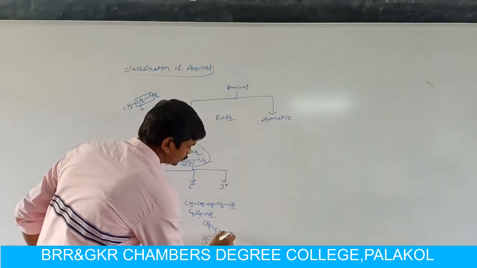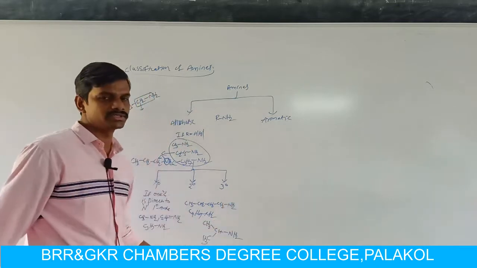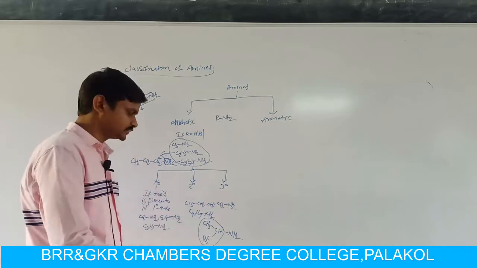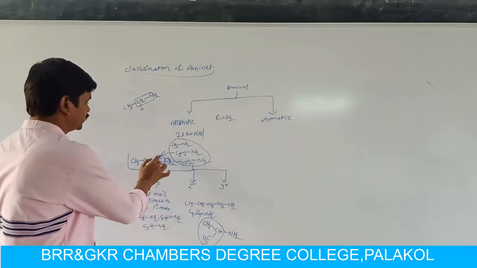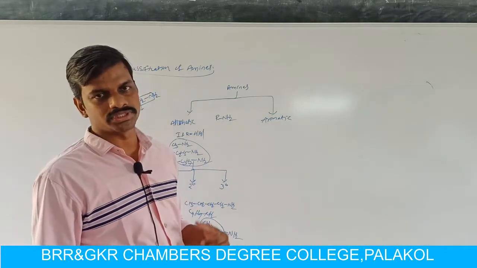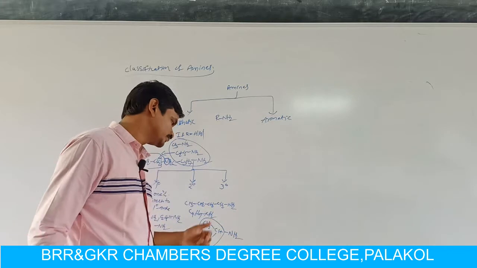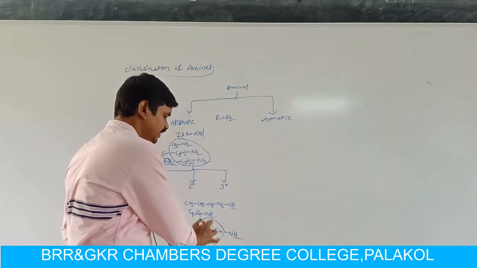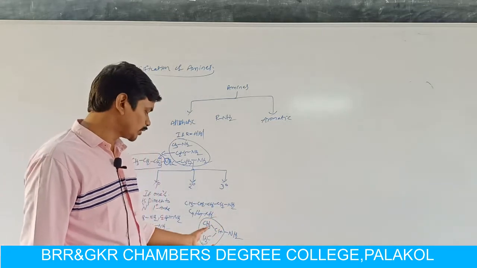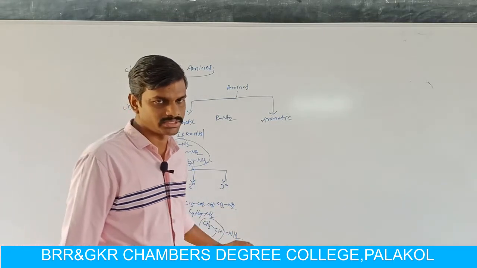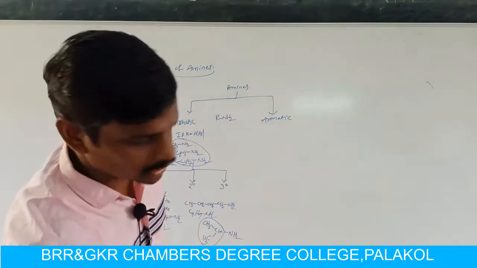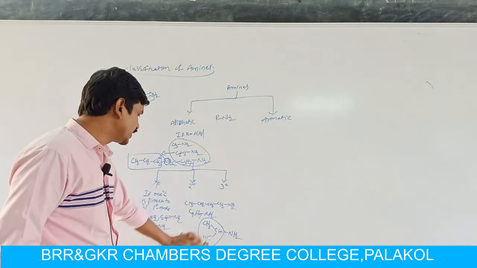If CH3 is attached to NH2, then it is also a primary amine, but here the group is isopropyl. Here the group is propyl. So iso means the carbon atom is attached to two methyl groups, then we can call it iso. In this molecule the carbon atom is directly attached to two methyl groups, so it is called isopropyl. So the isopropyl group is attached to the nitrogen atom, so it is simply called isopropylamine. So these all are examples of primary amines.